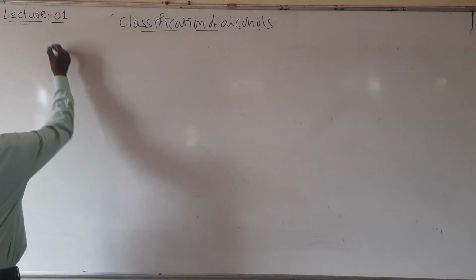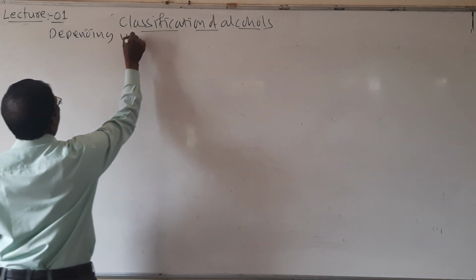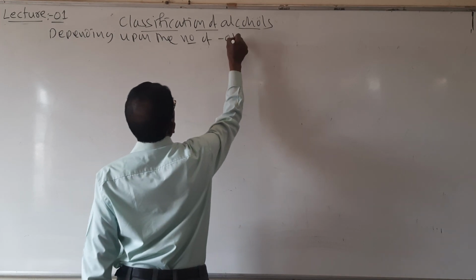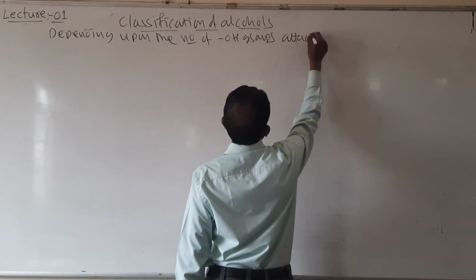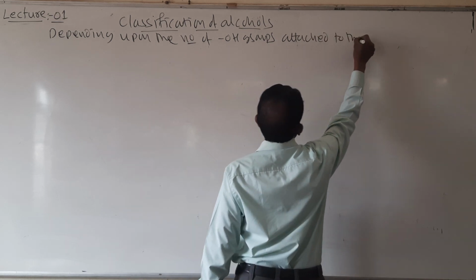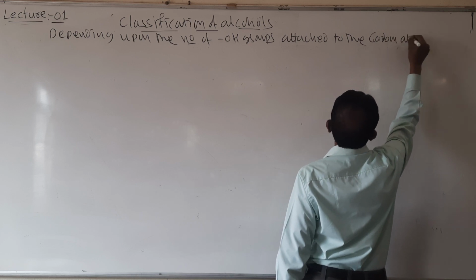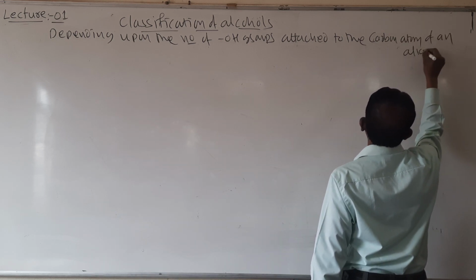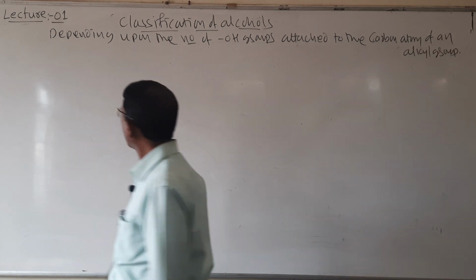So classification of alcohols depending upon the number of OH groups attached to the carbon atom of an alkyl group.